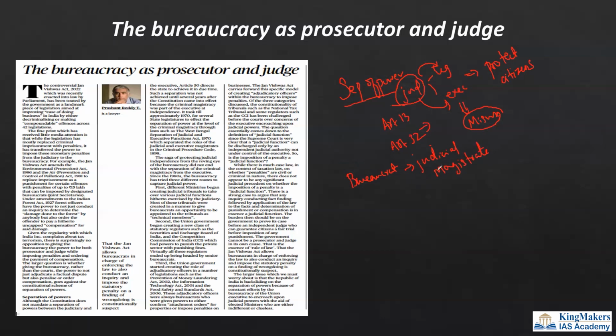Magistrate means they would be giving justice like a court, adjudicating cases and providing their judgment. This was taken away after independence, because Article 50 mentions that the judiciary and the legislature or the executive should be separate.